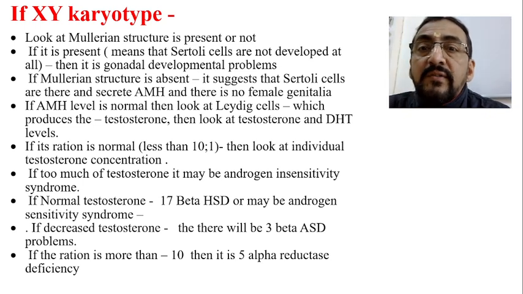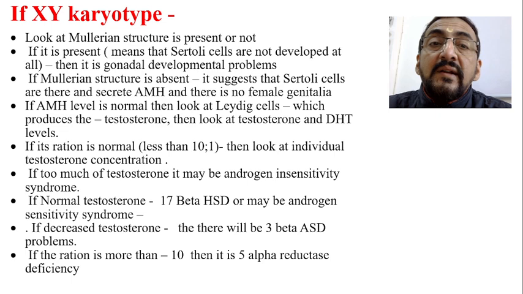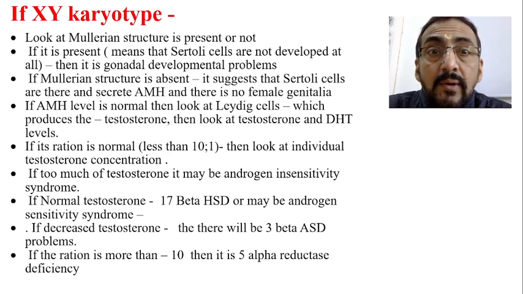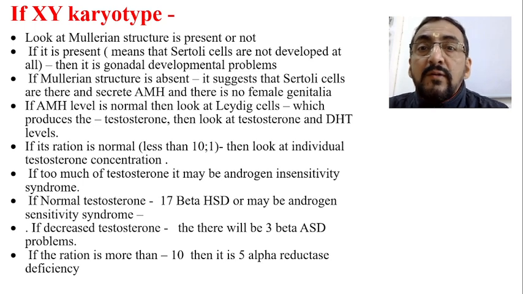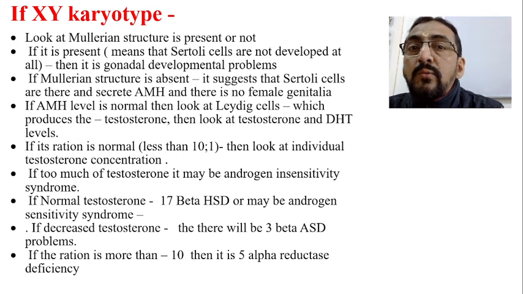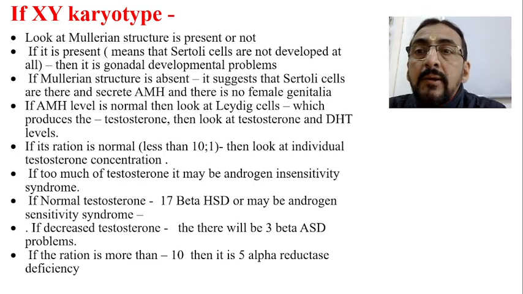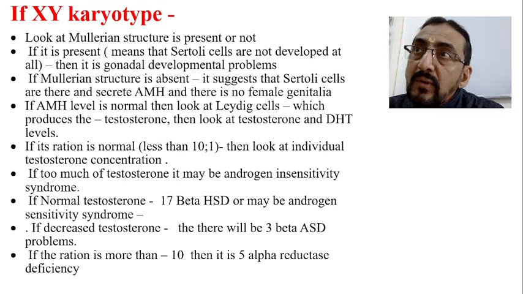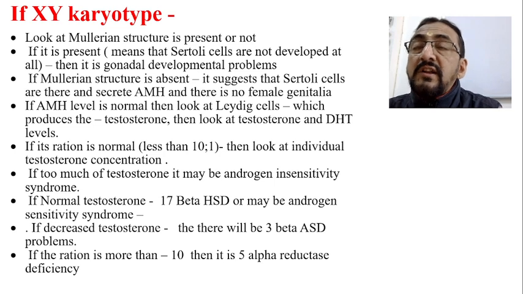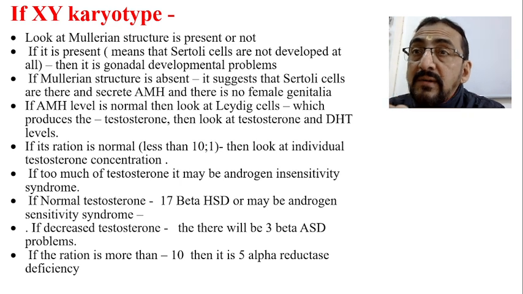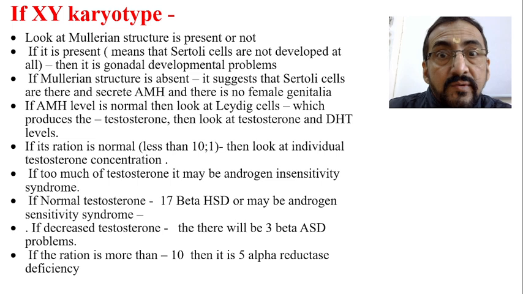If Mullerian structures are present, that means the Sertoli cells have not developed at all, because if Sertoli cells were there, they would have secreted anti-Mullerian hormone, and the Mullerian duct would not have developed. So in this case of XY, if the Mullerian structure is present, that means the anti-Mullerian hormone, which has to be produced from the testis of the male, is not produced. Then it leads to a gonadal developmental problem.